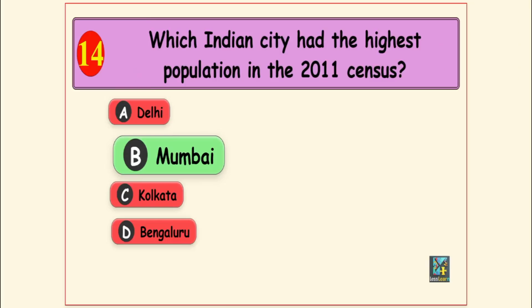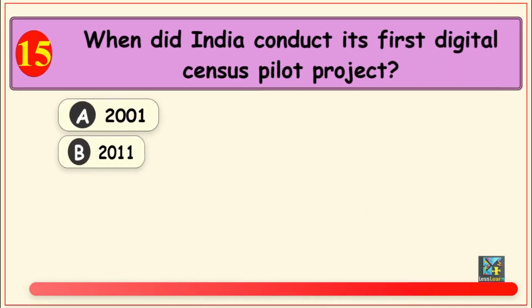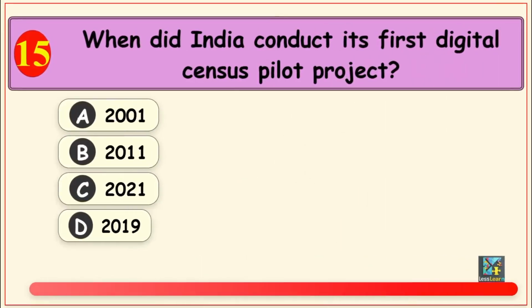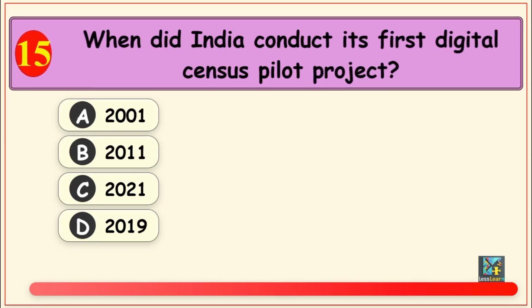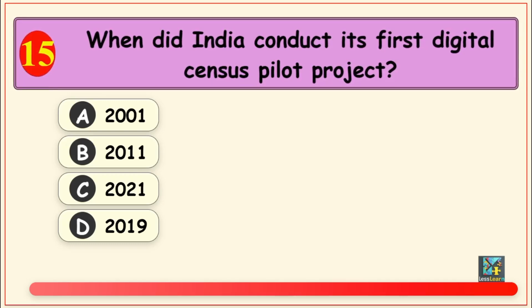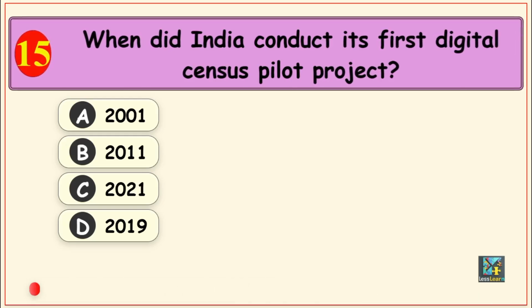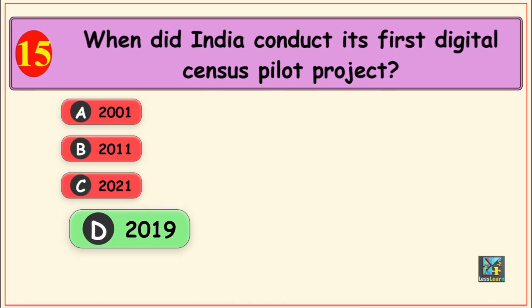Next question. When did India conduct its first digital census pilot project? Options are, Option A, 2001, Option B, 2011, Option C, 2021, and Option D, 2019. The correct answer is, Option D, 2019.